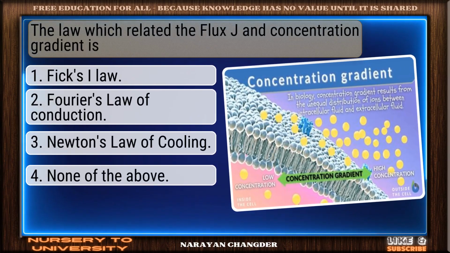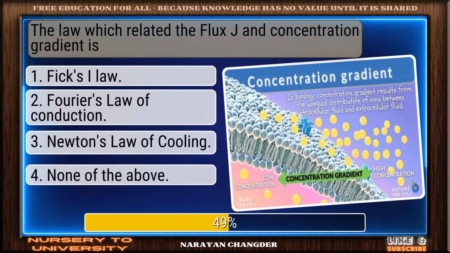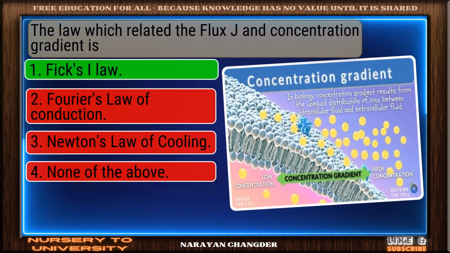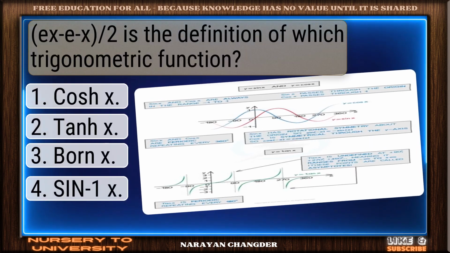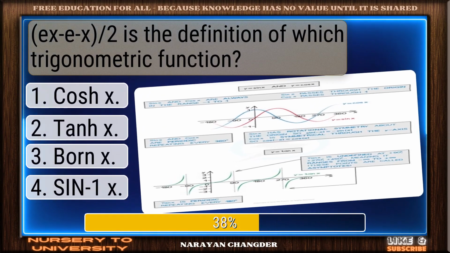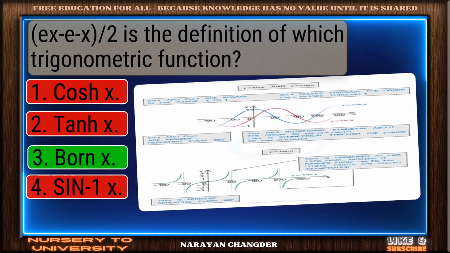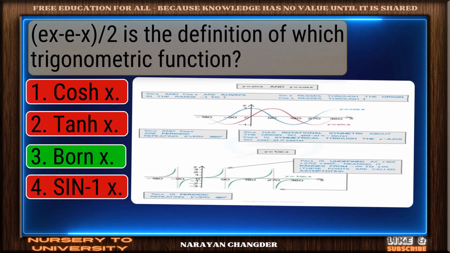The law which relates the flux J and concentration gradient is. Strong choice. Fick's law is the right answer. Base by hypotenuse is the definition of which trigonometric function? Nice work. You chose cos x, and it is correct.